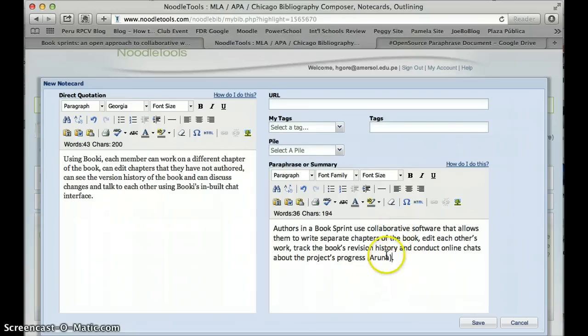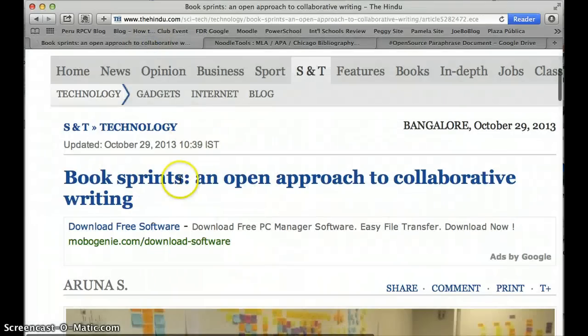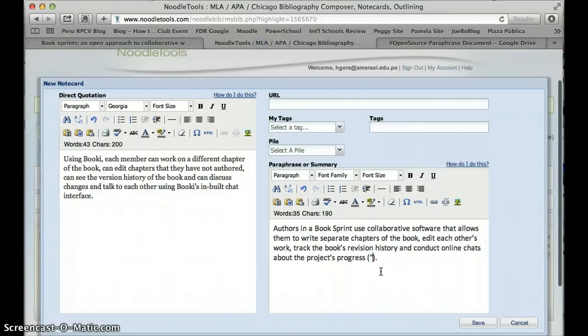Now, if your article did not have an author, what you would do in that case is get your article title, Book Sprints, An Open Approach to Collaborative Writing, and put it in quotes, "Book Sprints." Instead of writing out the whole thing, you can abbreviate it because it's just a reference that will tie this into the citation in your Works Cited page. And that's how you've done it.